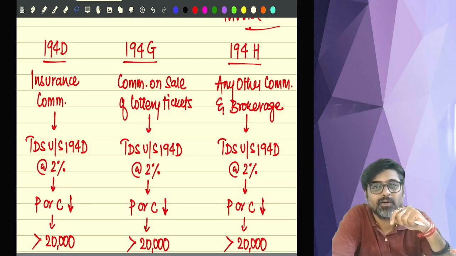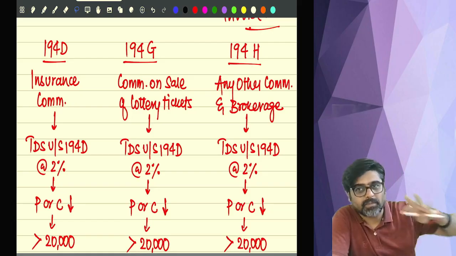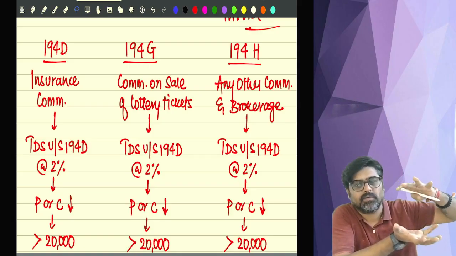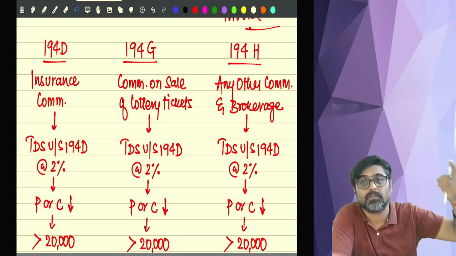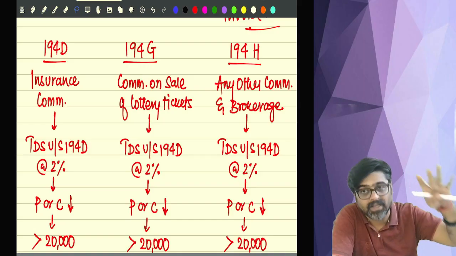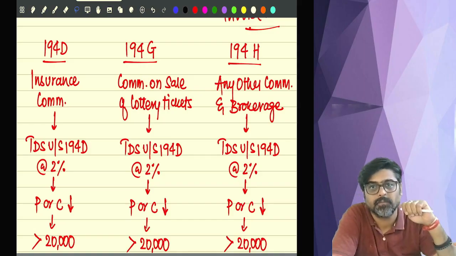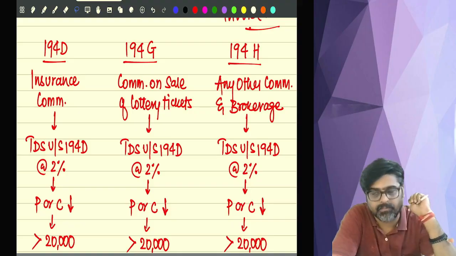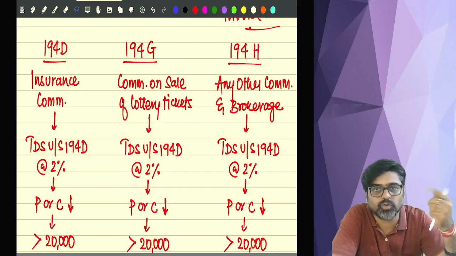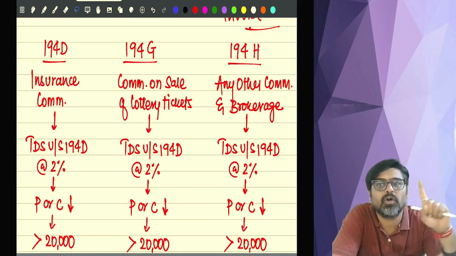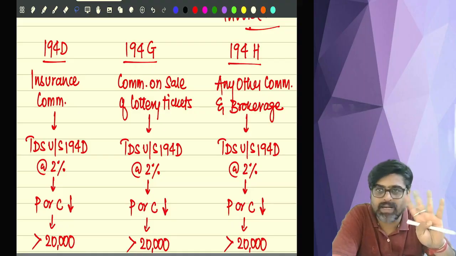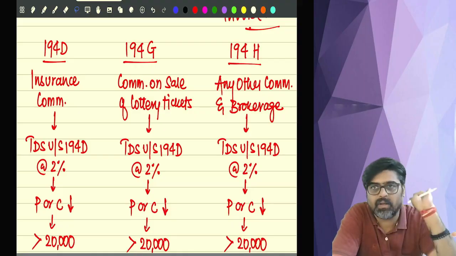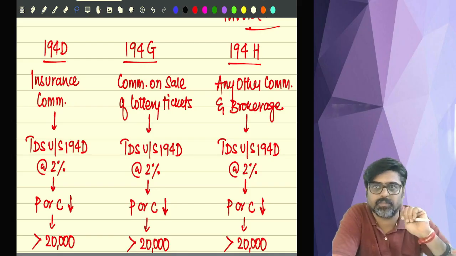So the person who has kept that telephone box is known as what? PCO franchisee. So to place that box over there, to run that PCO on behalf of BSNL or MTNL, those PCO franchisees used to get commission. So on whatever commission is given by BSNL or MTNL to the PCO franchisee, there will be no TDS. 194H is not applicable there. Okay, so that is the first exception.